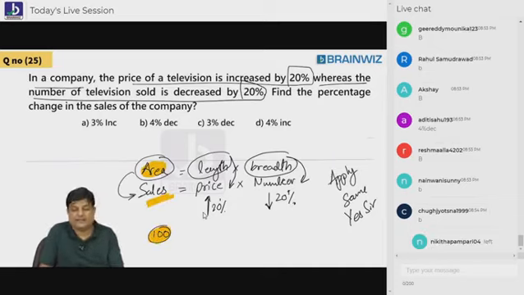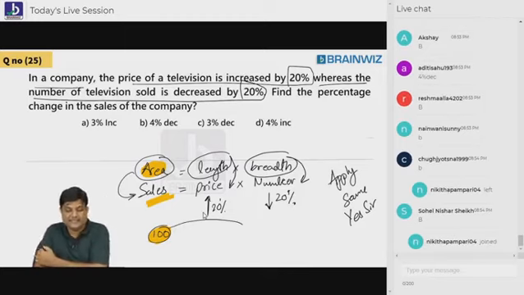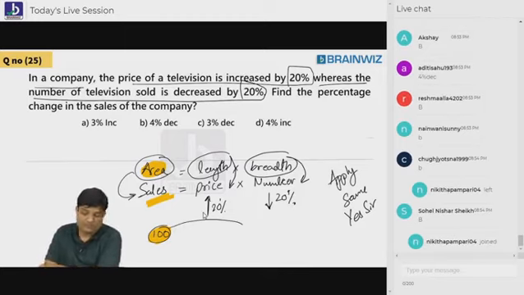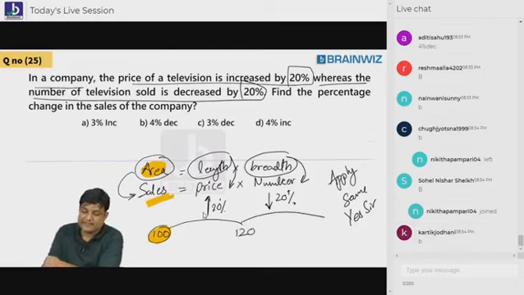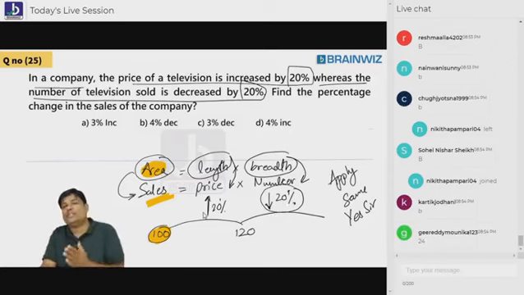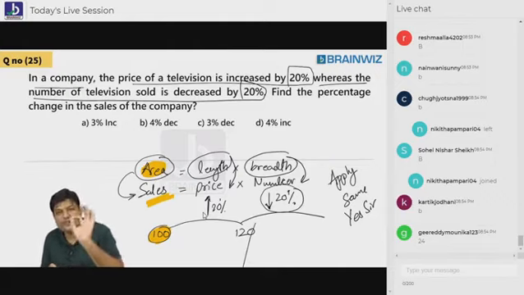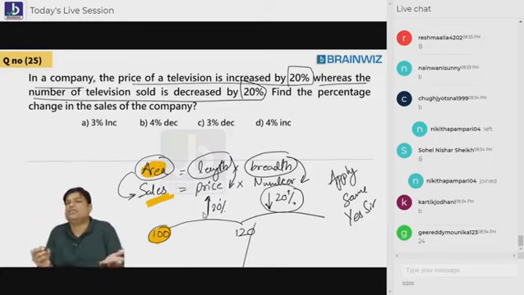Imagine 100 rupees sales. Tell me, first number increases or decreases? Increase. By how much percent? 20%. So it will be 120. Second number increases or decreases? Decrease by 20%. So you should know what is 20% of 120. I know 10%: remove one 0, that's 12. So 10% is 12, and 20% is 24.